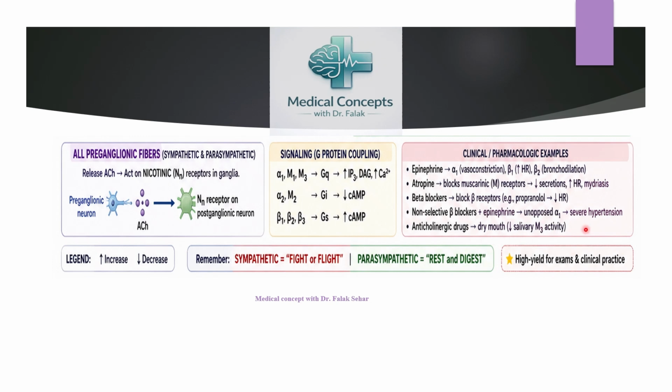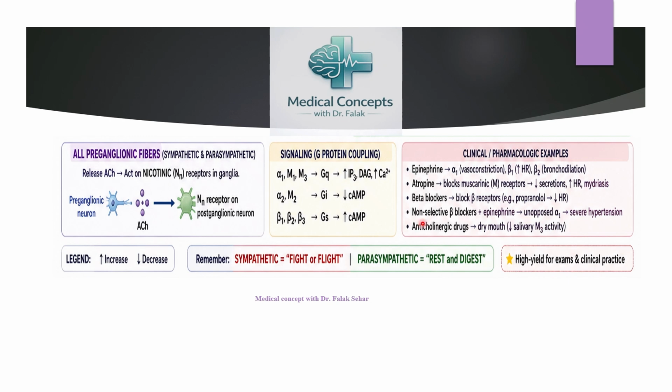And here is a very important pharmacological or clinical example: epinephrine is going to act on the alpha 1 receptor to cause vasoconstriction, beta 1 receptor to increase the heart rate, and beta 2 receptor to cause bronchodilation. If atropine is given, it's ultimately going to block the muscarinic receptors, thus decreasing secretion, increasing the heart rate, as well as causing mydriasis.